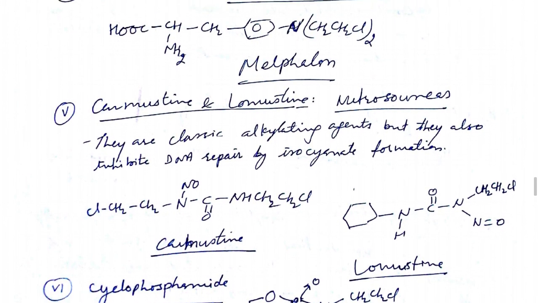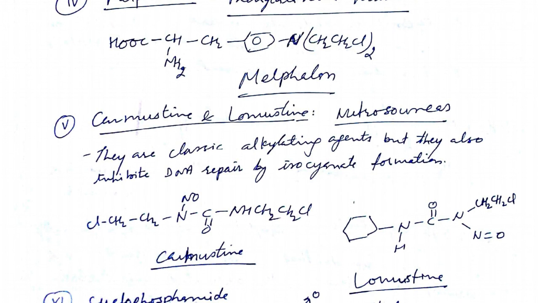And another is carmustine and lomustine. They are called nitrosoureas. Nitrosourea means the nitroso group is there, and the urea group, NH2CO. So the nitroso group and CH2 groups are attached there. Carmustine, look here in the center: the nitroso group and the urea group, and the side chain nitrogen also contains chloroethyl groups, one at the first nitrogen and one at the other nitrogen.